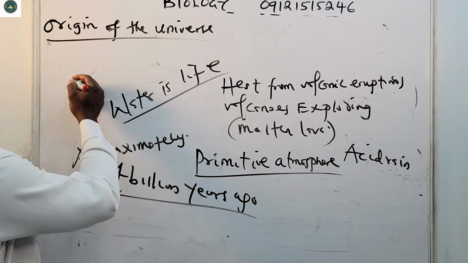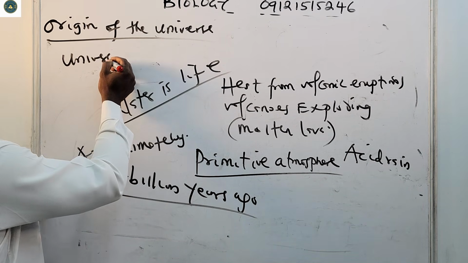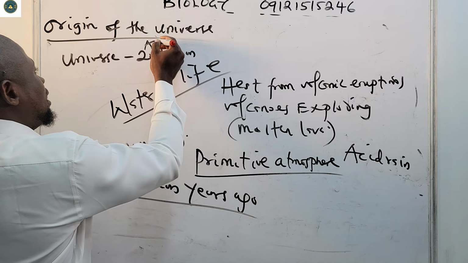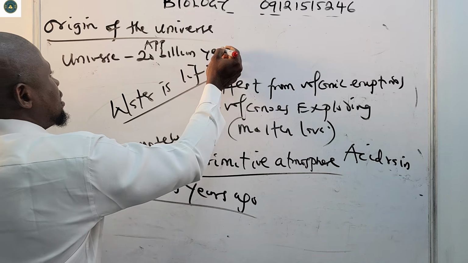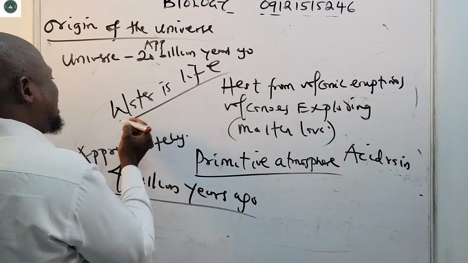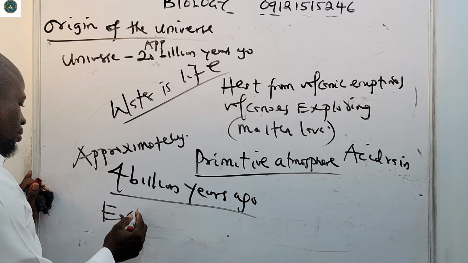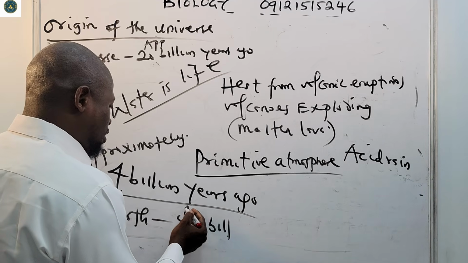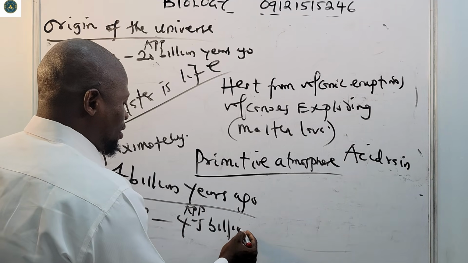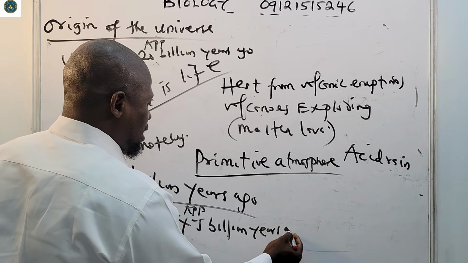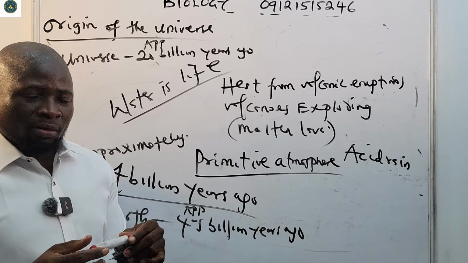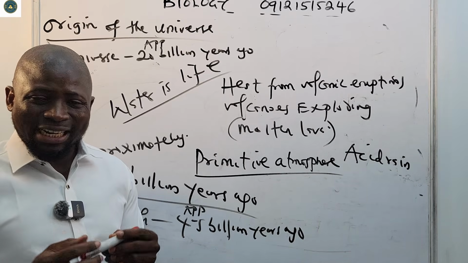We say the universe is approximately 20 billion years old. We say the earth is approximately 4.5 billion years old. Please take note of all of this timeline. It is important that you take note of them.